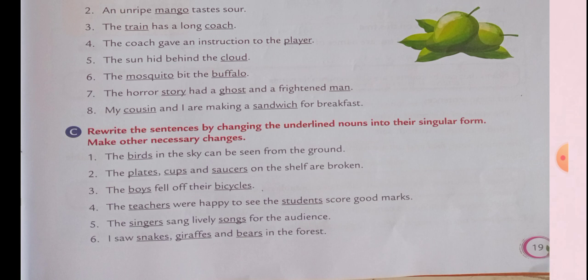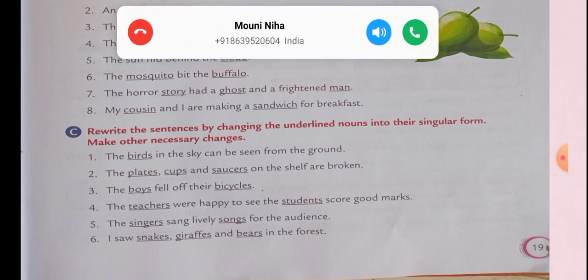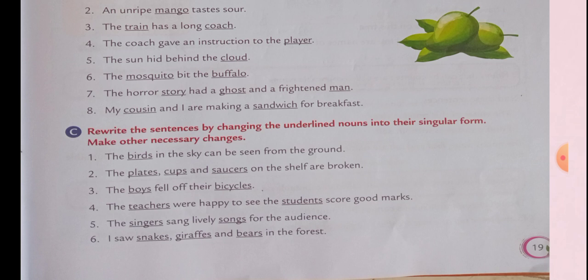Next, the teachers were happy to see the students score good marks. When singular, how can we use? The teacher was happy to see the student score good marks. Okay, next. The singers sang lively songs for the audience. The singer sang a lively song for the audience is the singular form.